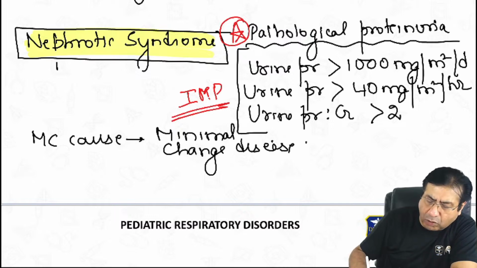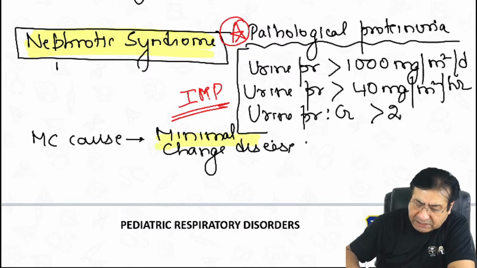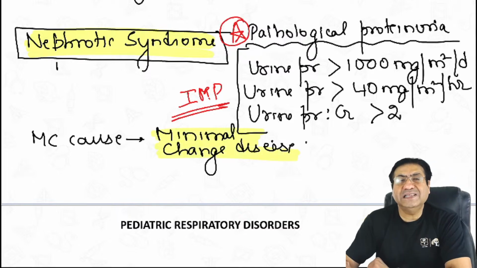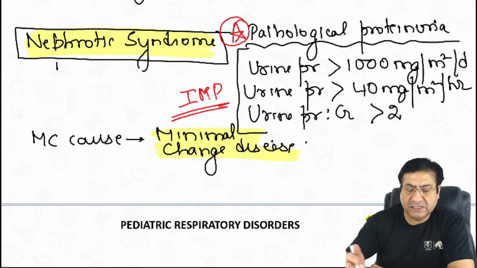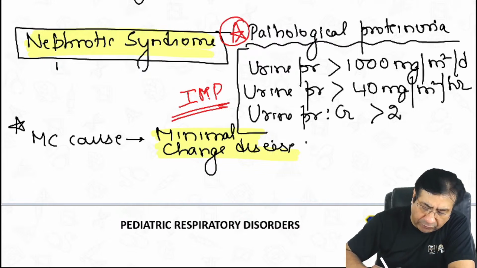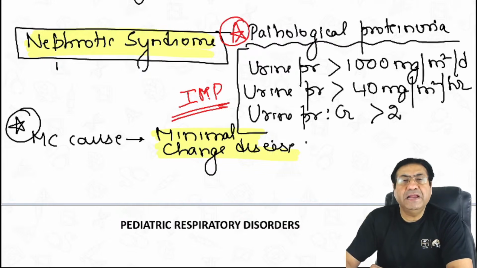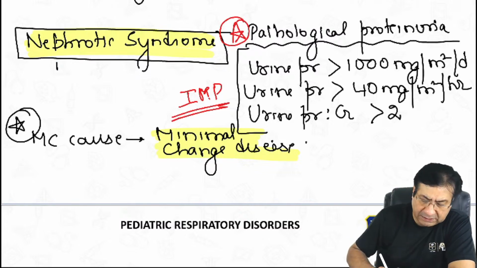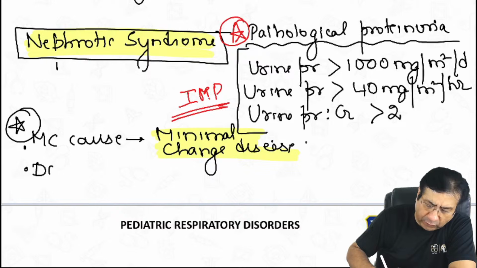Unlike the most common cause of nephrotic syndrome in adults, which is focal segmental glomerulosclerosis, in children the most common cause is minimal change disease. And minimal change disease shows excellent response to steroids. Therefore, the drug of choice is corticosteroids.